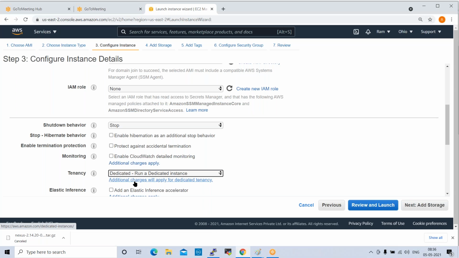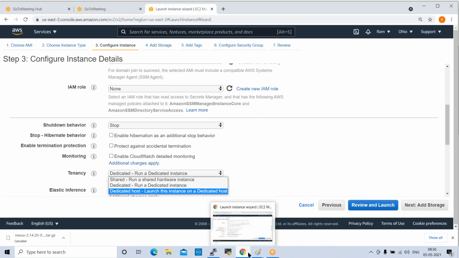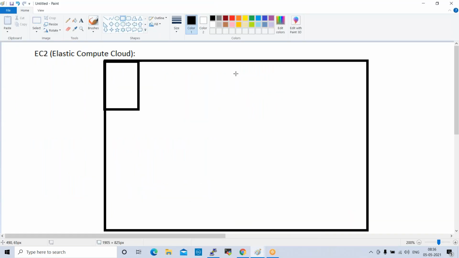So here we have the dedicated one. Dedicated means we have different space in our data center. Also, one more option is there, which is the dedicated host. So inside the data center, we'll have a dedicated host, and inside the host, we can create our instances.